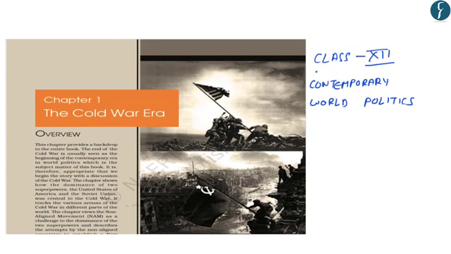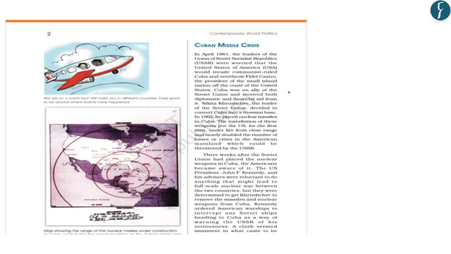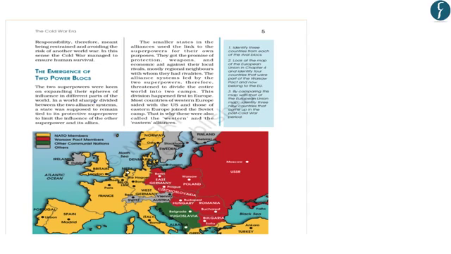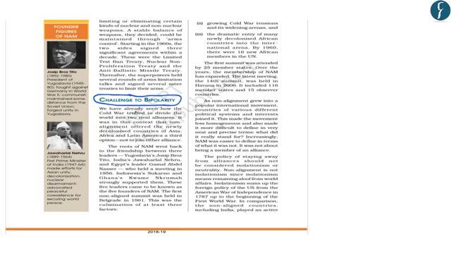Before understanding this news article, you should try and read chapter 1 of the class 12th NCERT of political science, Contemporary World Politics. This first chapter is related to the Cold War era, and it talks in detail about the Cold War. Further, it talks about the major events that happened during the Cold War. For example, it talks about the Cuban Missile Crisis, which was one of the most important events during the Cold War. It also explains the emergence of two superpower blocs.